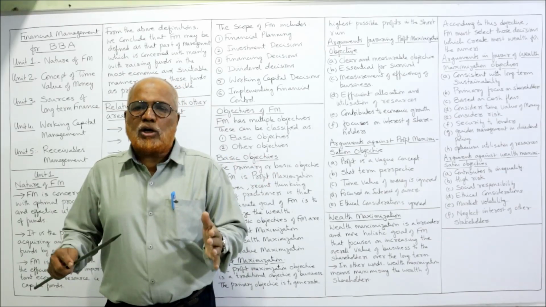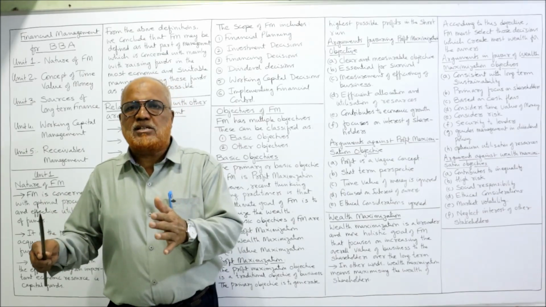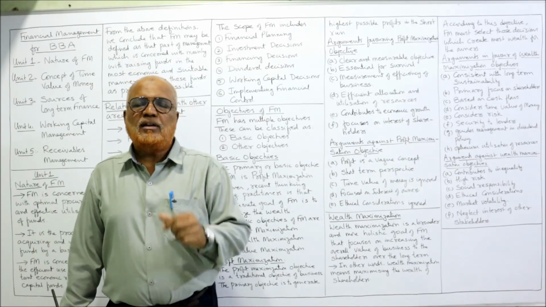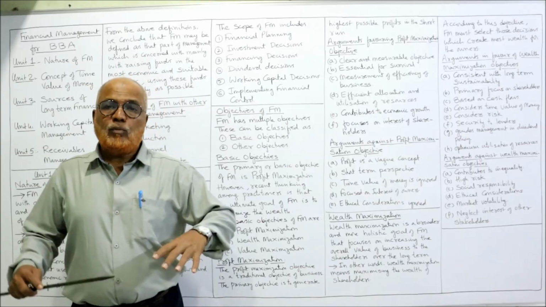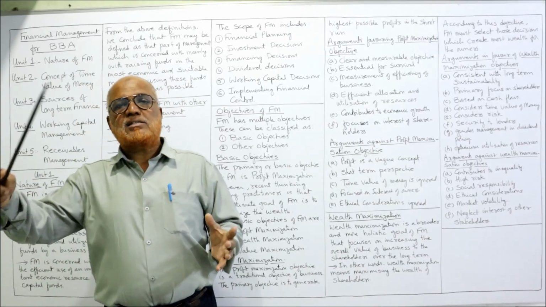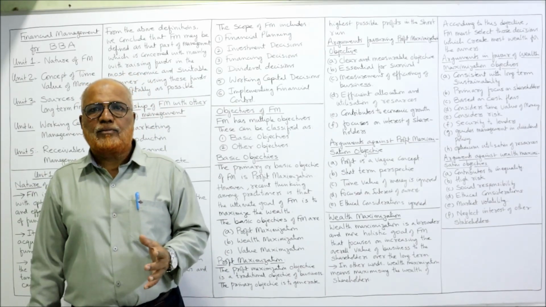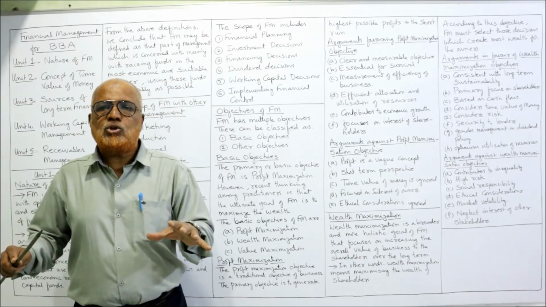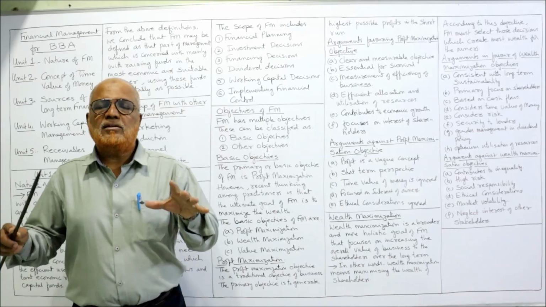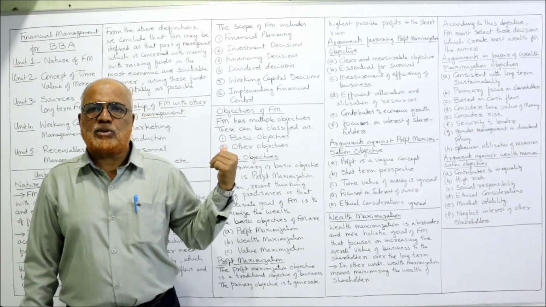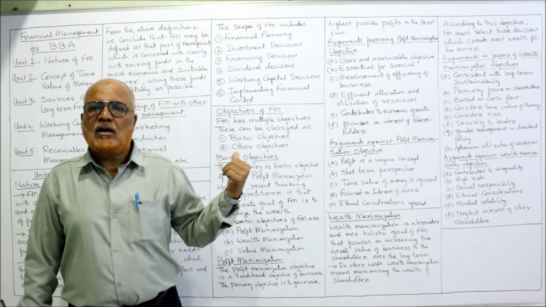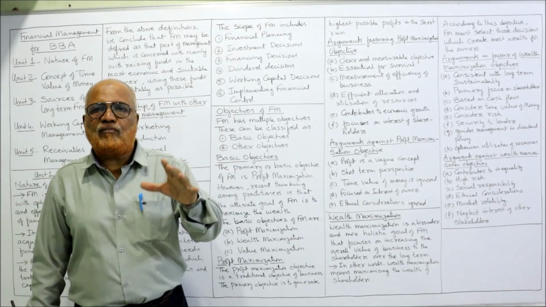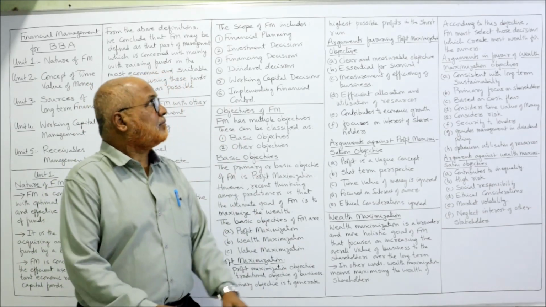Short-term, within a short period of time, just like 2 months, 3 months, 6 months or 1 year. Within 1 year, how much funds are required? We have to make the planning. Similarly, in the next 5, 6 years or up to 10 years, long-term planning. So all this financial planning should be done. That is within the scope of the financial management. The finance manager has to make short-term and long-term financial plans.